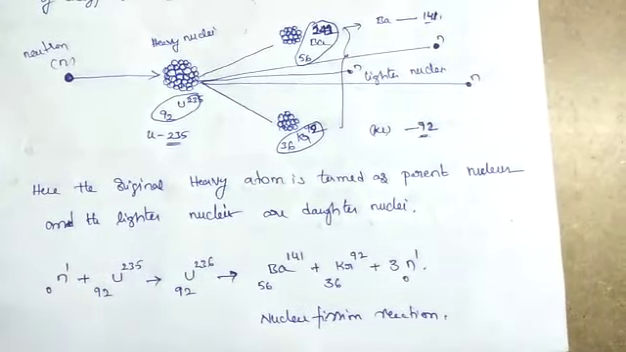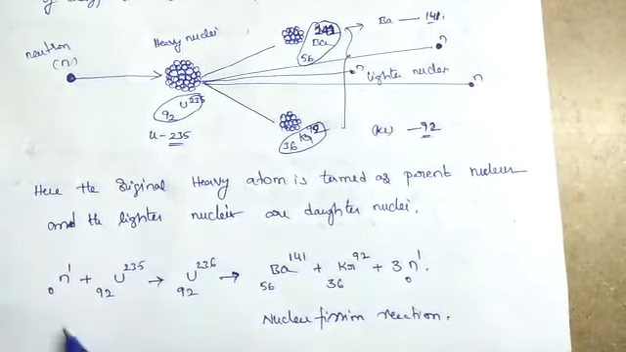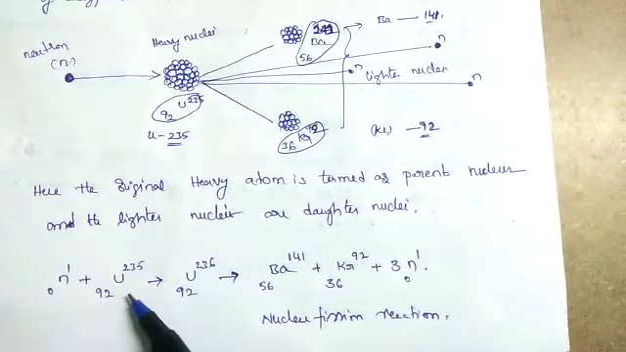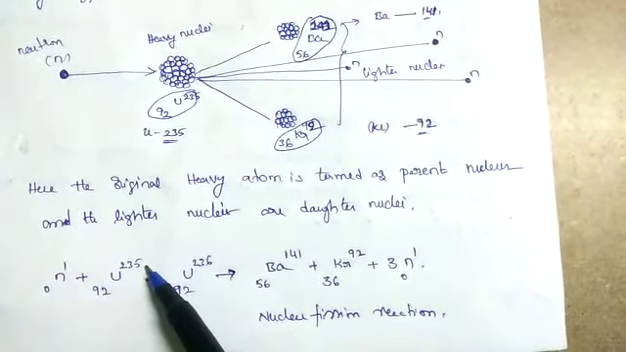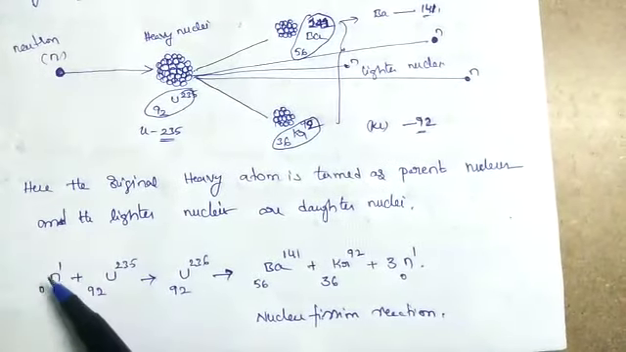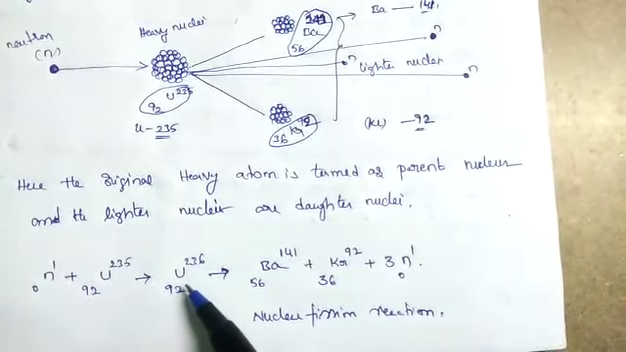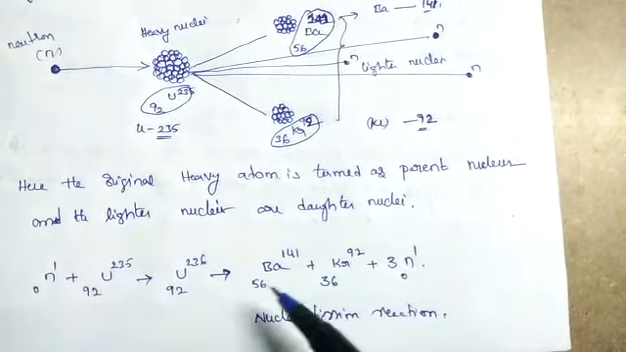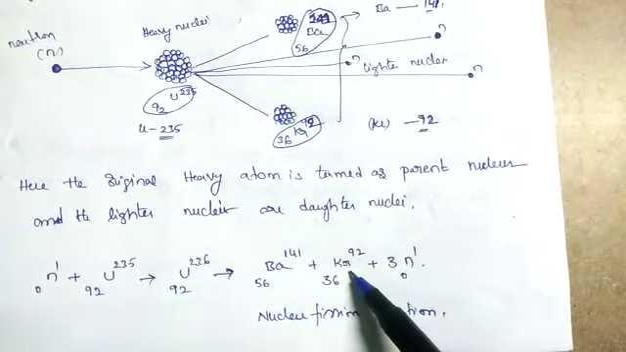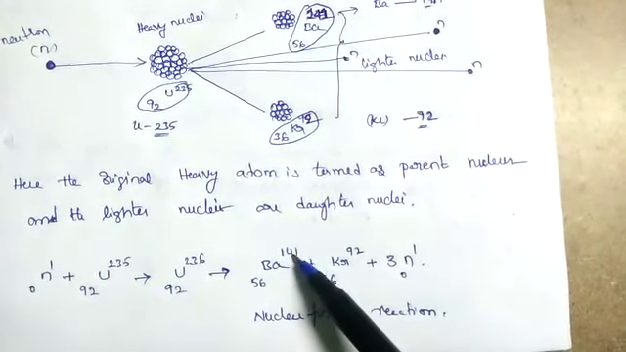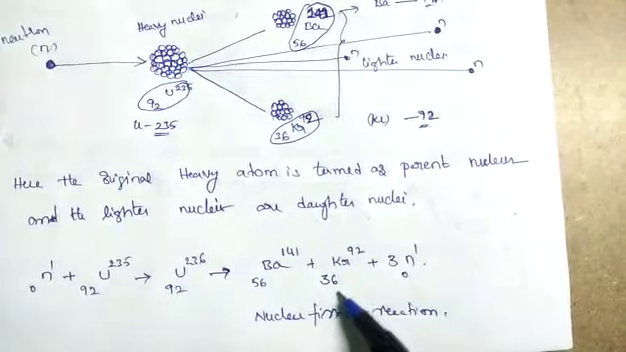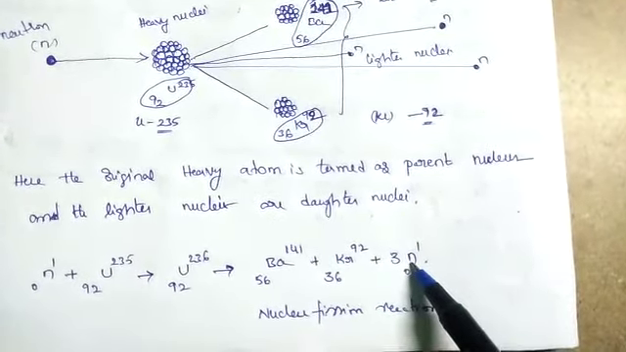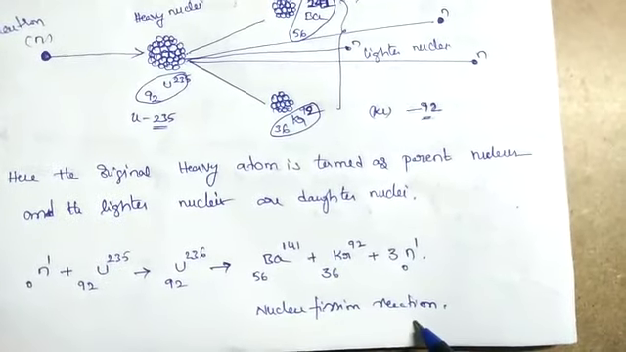See here the original equation of nuclear fission: neutron 1 plus uranium 92-235. When the neutron is bombarded on uranium 92-235, it becomes uranium 92-236. Hence it splits into two lighter nuclear atoms, barium 56-141 and krypton 36-92, and the remaining 3 neutrons are released. So this is a nuclear fission reaction.